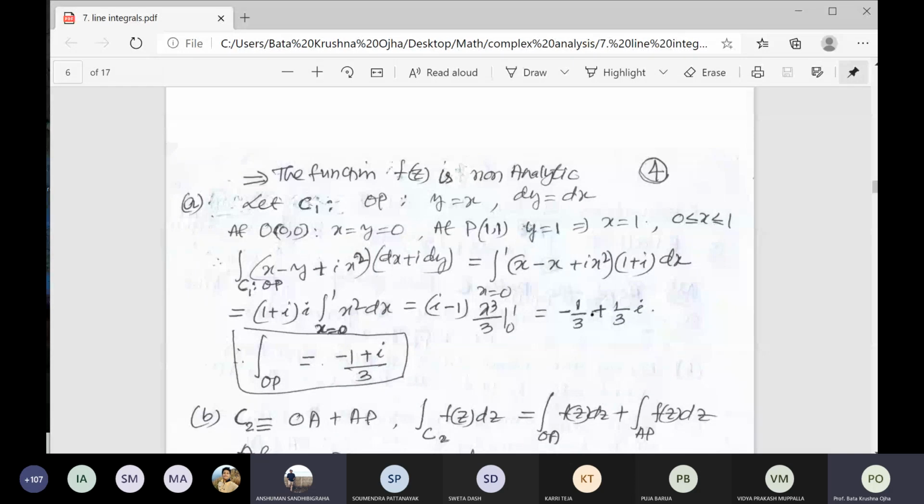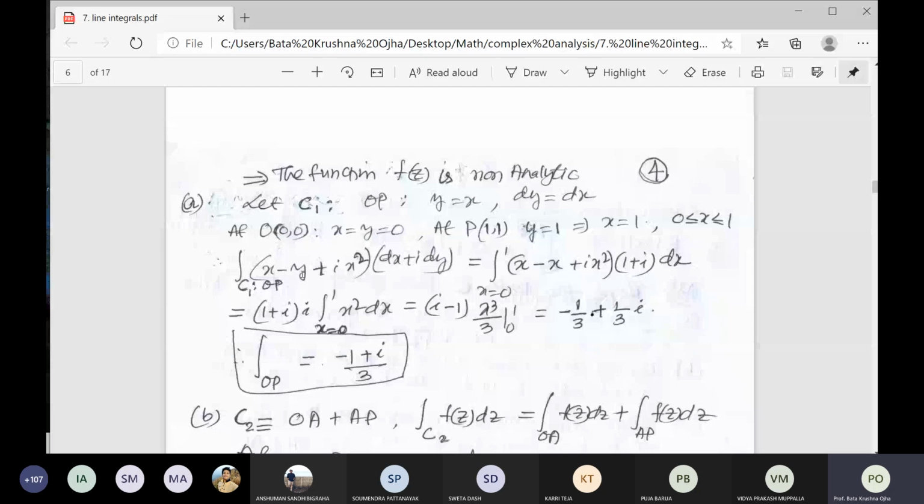Good. Now, if you understand this, up to this you have to do it. Now you come to the integral. What is the integral of f(z) dz over the curve C? According to the question, curve C becomes C1, or integration over the curve OP. I have written here the question: the integral of (x minus y plus i x square) dx plus i dy. So here on curve C1, when you change the limit, give the relation between x and y.